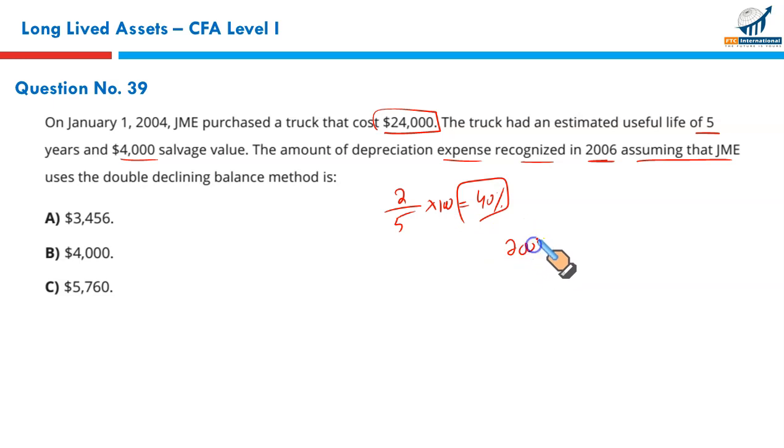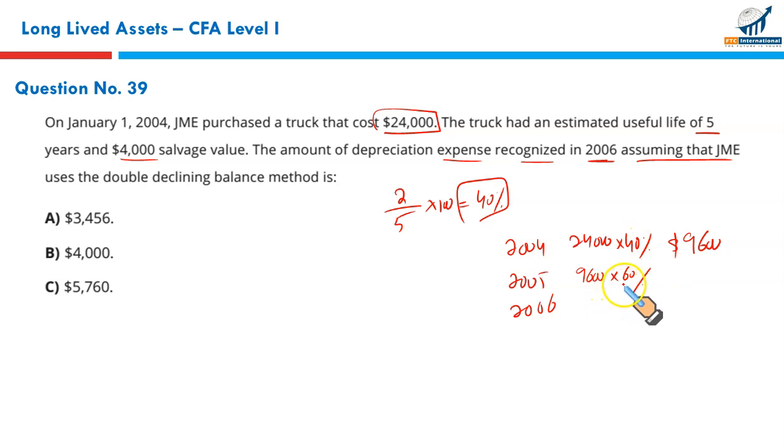So for 2004, 2005 and 2006, how will you calculate the depreciation? The first year depreciation will be 24,000 multiplied by 40%. So that will give you $9,600. Next year, the shortcut would be to take this $9,600 and multiply it by 100 minus 40, that is 60%.